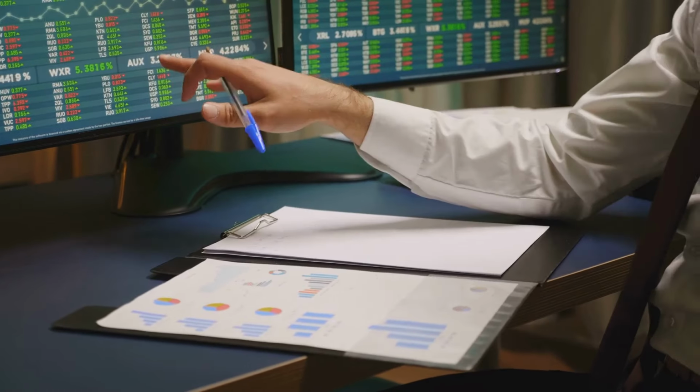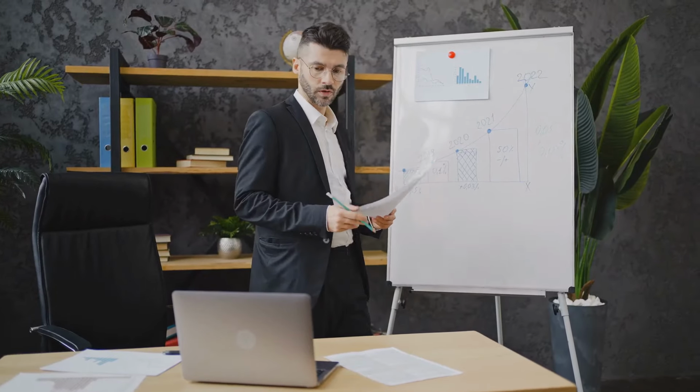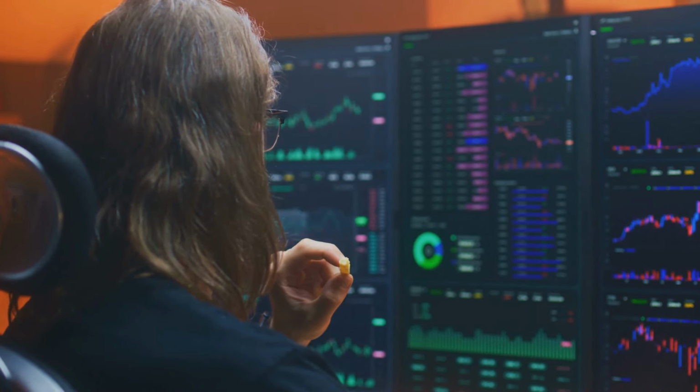Trading can be exciting. It can also be risky. To succeed, you need a trading plan. This plan is like a roadmap. It helps you make good decisions, even when things are moving fast.